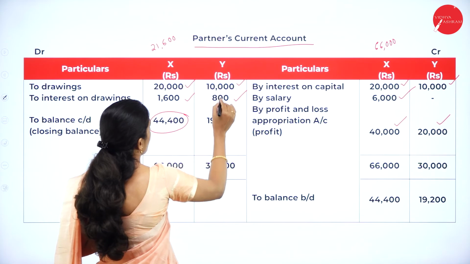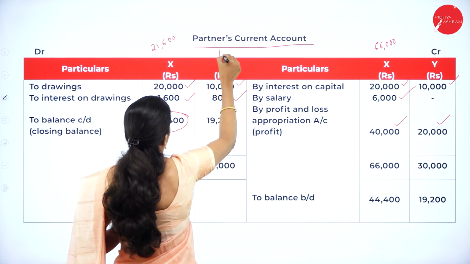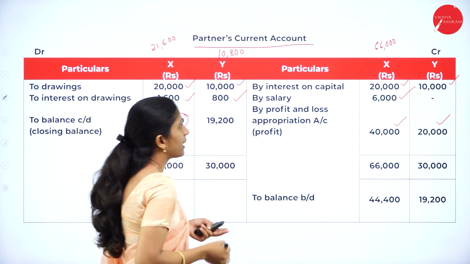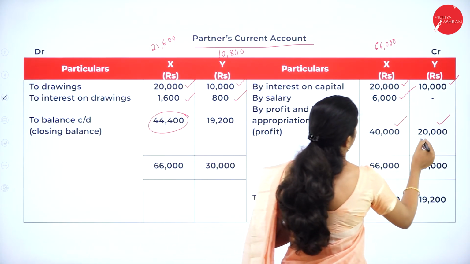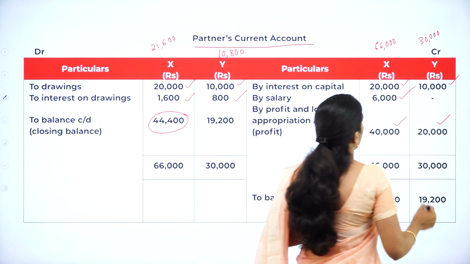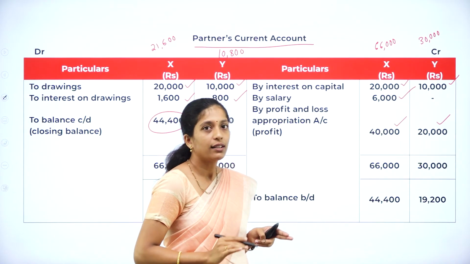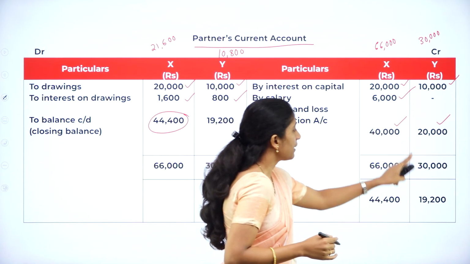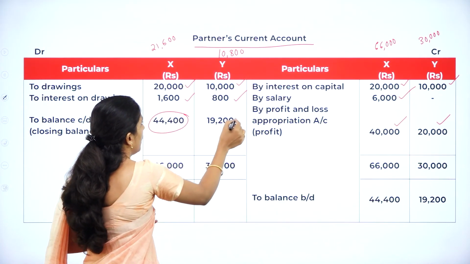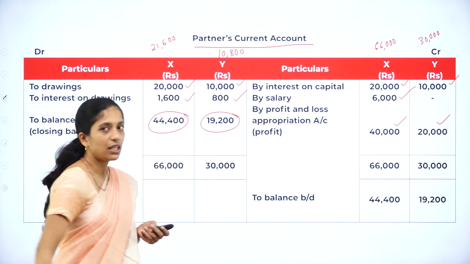In the same way, calculate that of Y. So we have 10,800 in the debit side. Coming to the credit side, we have 10,000 plus 20,000, that is 30,000. Now 30,000 is more, that is, the credit side is more, right? 30,000 on both sides minus 10,800, we will get 19,200.